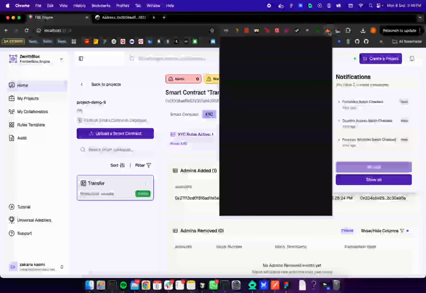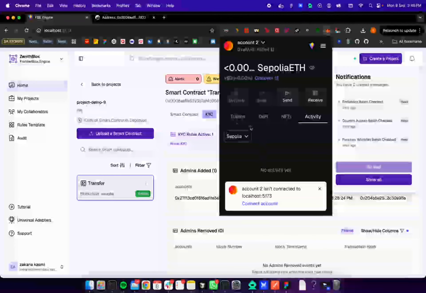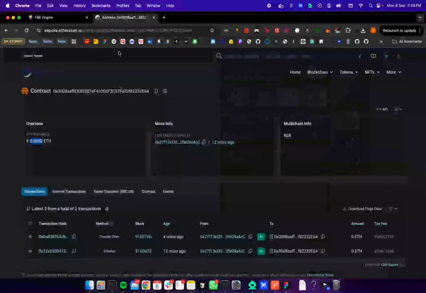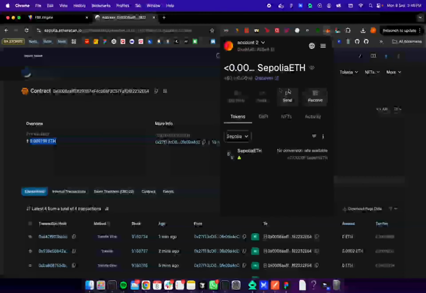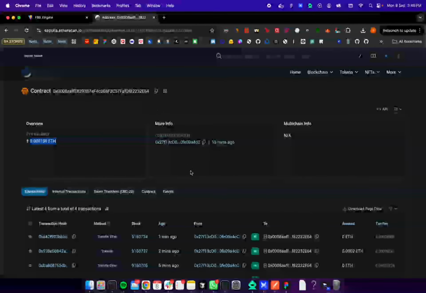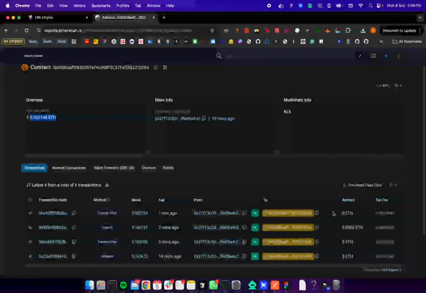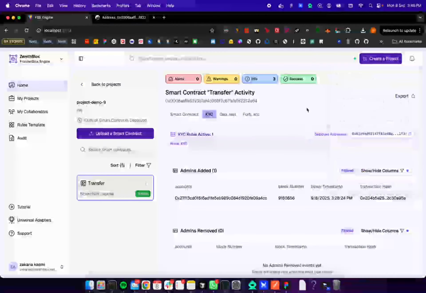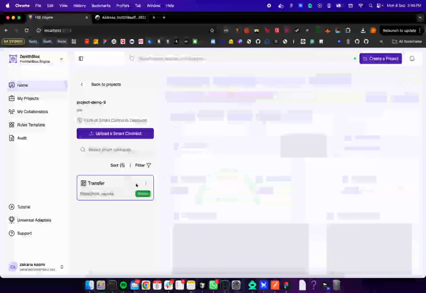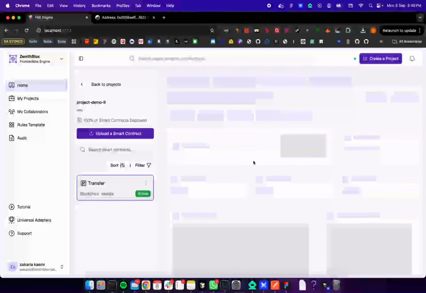And if we check my wallet, normally, as you can see, the amount has been transferred, but it is too small to be noticed. And now let's check the dashboard.